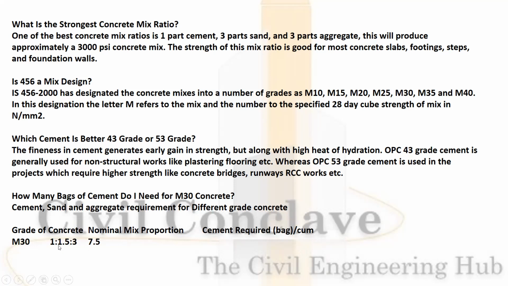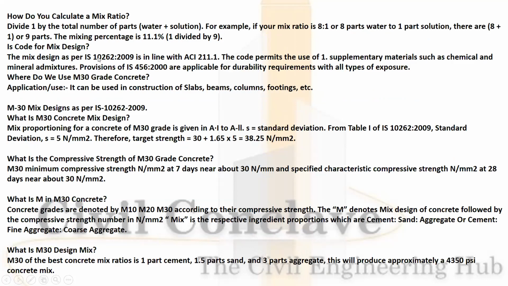Nominal mix proportion 1:1.5:3. How do you calculate the mix? Divide 1 by the total number of parts, that is the water per solution. For example, if your mix ratio is 8:1, 8 parts of water, take 1 part of solution. Okay. Is there a code for mix design? Yes. IS 10262, ACI 211.1.